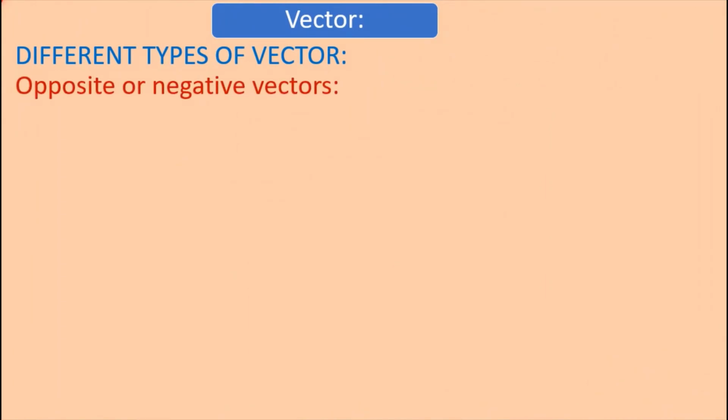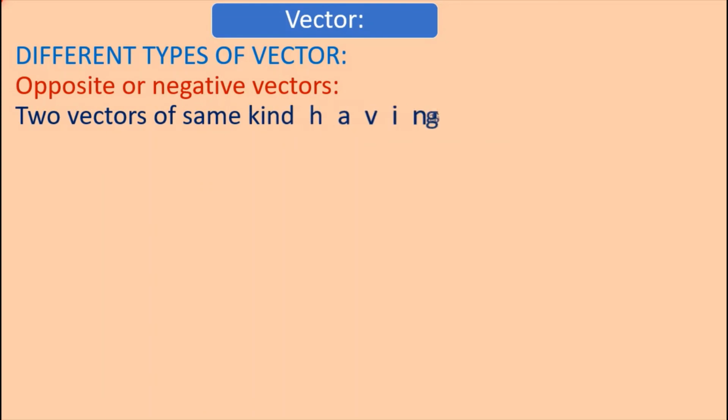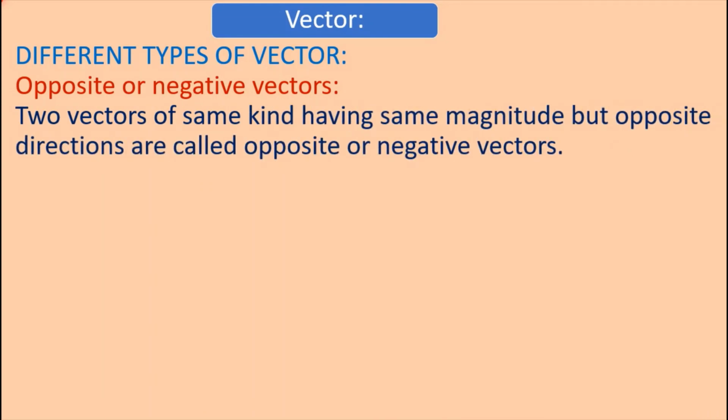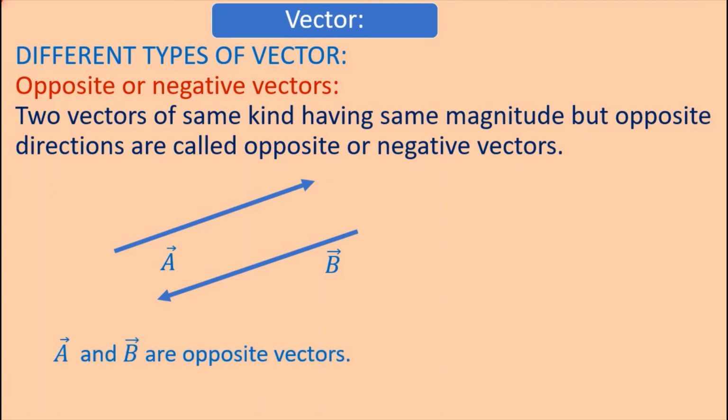Opposite or negative vectors. Two vectors of the same kind having the same magnitude but opposite directions are called opposite or negative vectors. This is A vector and this is B vector. Here A and B are oppositely directed and their magnitudes are the same. Therefore A and B are opposite vectors or negative vectors.